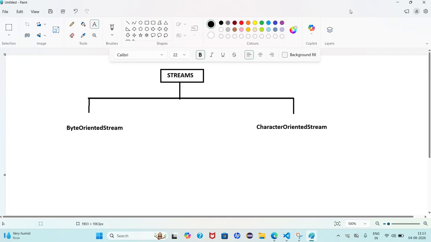Programmatically, we will discuss this in depth. For example, if you are using a byte oriented stream, how is the data converted into a character oriented stream? We are not able to read the bytes, right? We can't read the bytes, so we have to read the characters only.